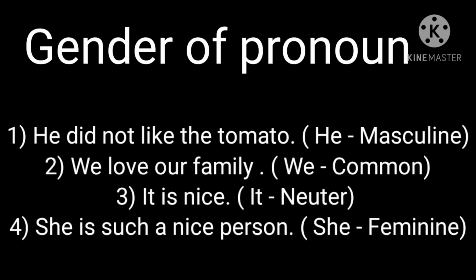Now we are moving toward the last part, gender of pronoun. First, he did not like the tomato. So here, he is a masculine pronoun. Second sentence, we love our family. We, this we use including I. So this is common gender. Third, it is nice. It, this we use for non-living things or for other things. So it is neuter gender. And the last one is, she is such a nice person. She, this we use for girls. So it will be in the feminine group.